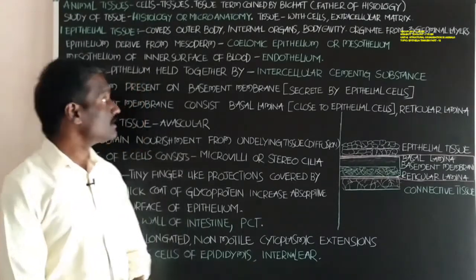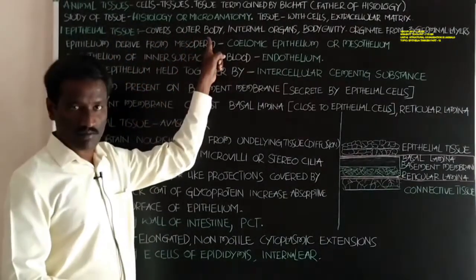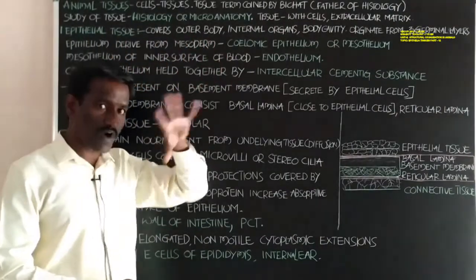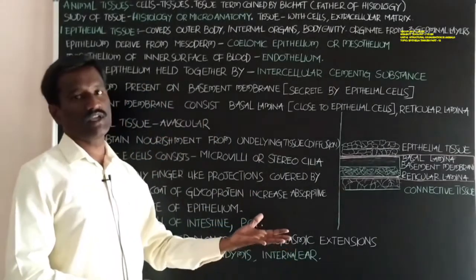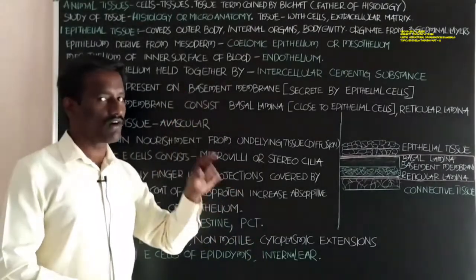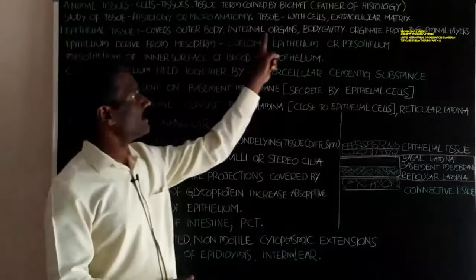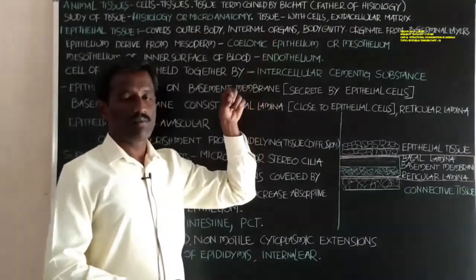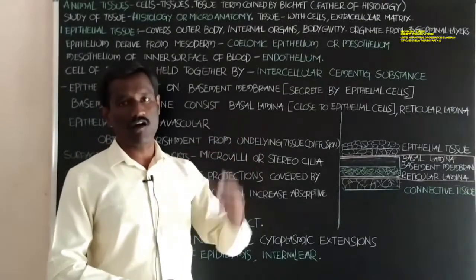Students, epithelial tissue covers the outer body of the animal. The outer surface of the animal's body is totally covered with epithelial tissue. Next, the internal organs. The inner part of the body consists of different organs.